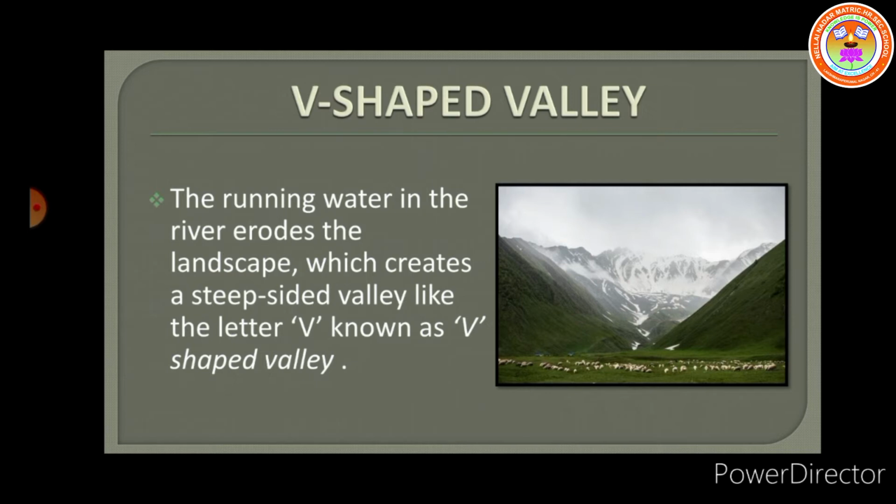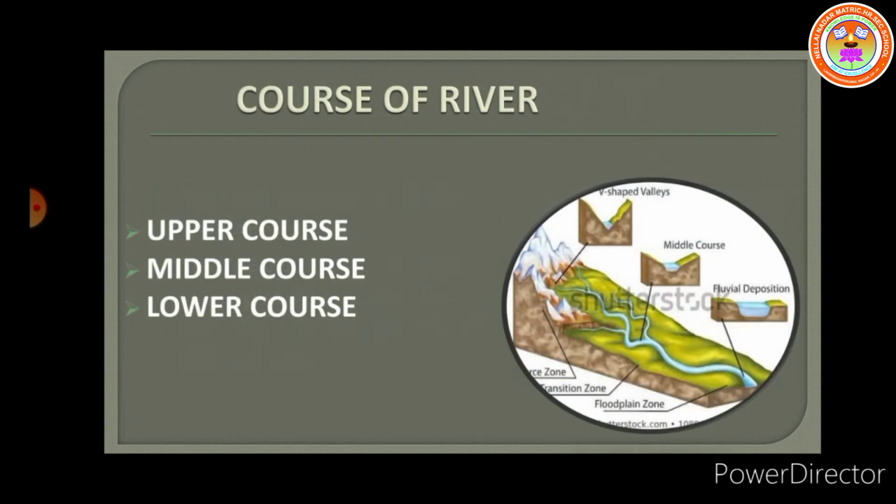In the upper course of a river, gradient, that is the dimension of river, is steep and river channels are narrow. Vertical erosion is greatest in the upper course of a river. As the result of this, typical features include V-shaped valley, waterfalls and gorge. What are the landforms in the upper course? V-shaped valley, waterfalls and gorge.